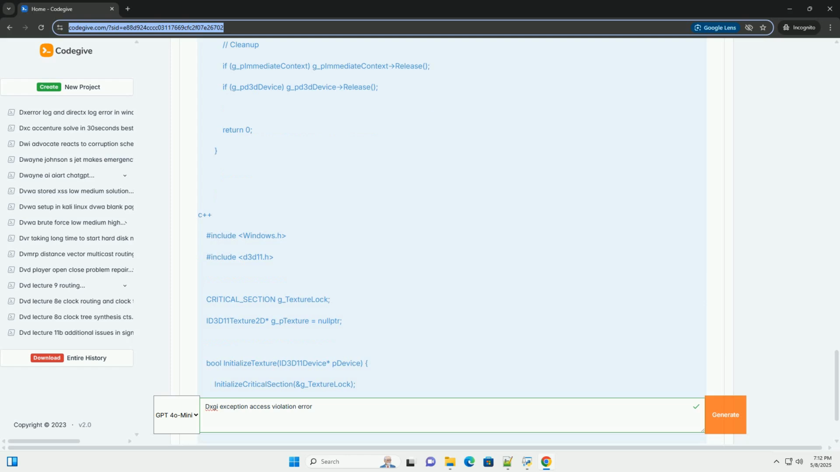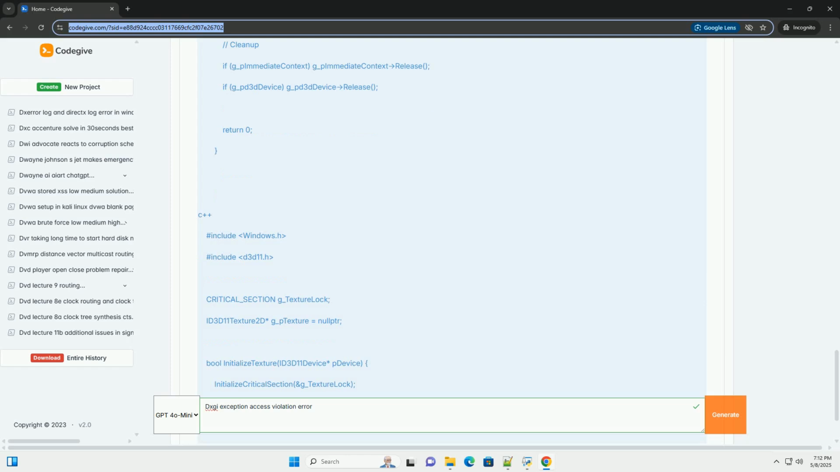3. Thread synchronization, critical. If you're using multiple threads to interact with Direct3D, ensure that you have proper synchronization mechanisms in place to prevent race conditions. Direct3D resources are generally not thread-safe unless explicitly designed to be. Critical sections / mutexes. Use critical sections, for example CRITICAL_SECTION in Windows, or mutexes to protect access to Direct3D resources from multiple threads. Ensure that only one thread can access a resource at a time.